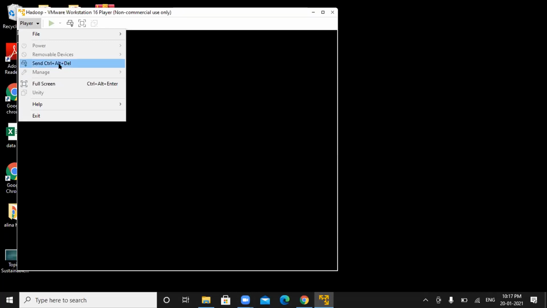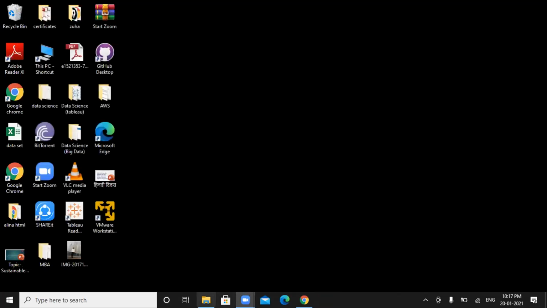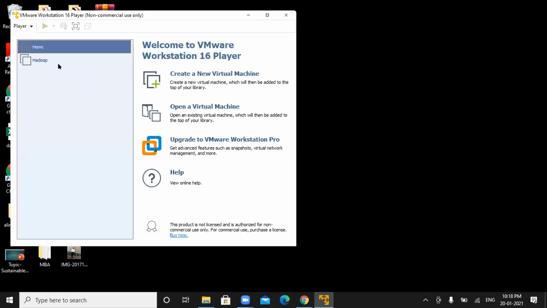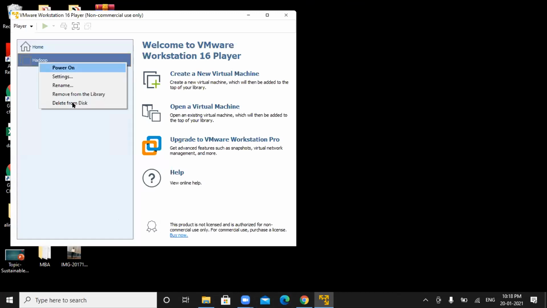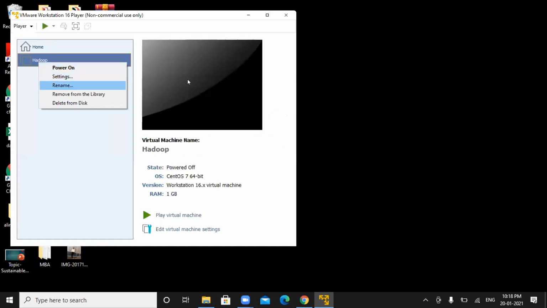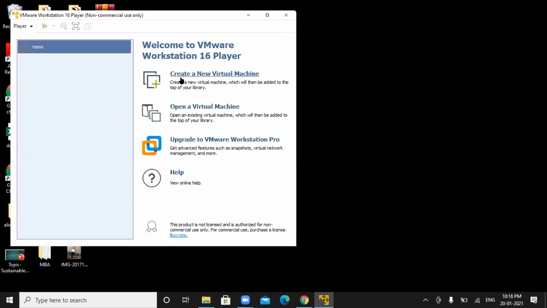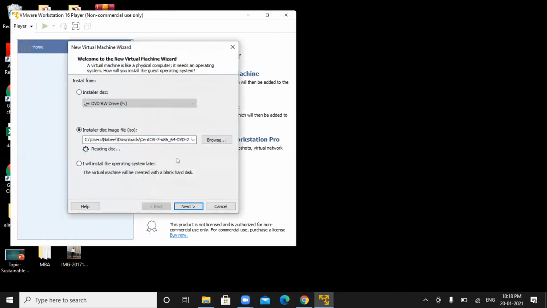Wait, it is shutting down. Open the virtual machine, that VMware. Now you can right click on Hadoop and delete. Click on that. This is fine, it's already selected. You have done it once, right? It will always already be there. Next.